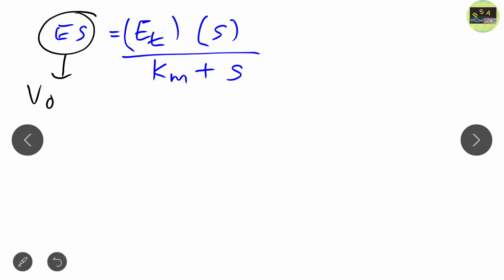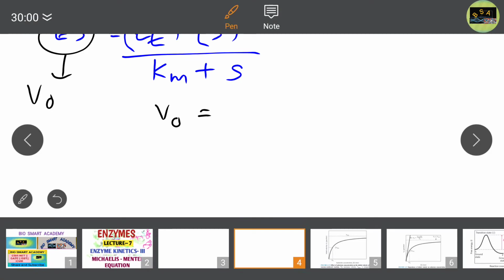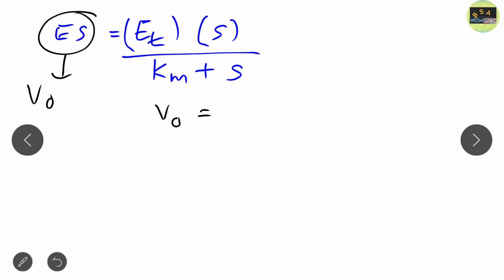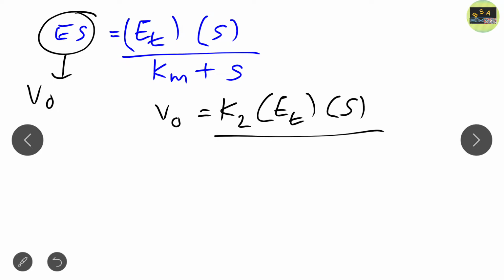As I already mentioned, V naught is determined by the breakdown of ES to form product. So what does the equation become? V naught is just equal to K2 ET substrate, as the product formation is, so we take the K2 and it becomes Km plus substrate again. Till now you get the clear idea.